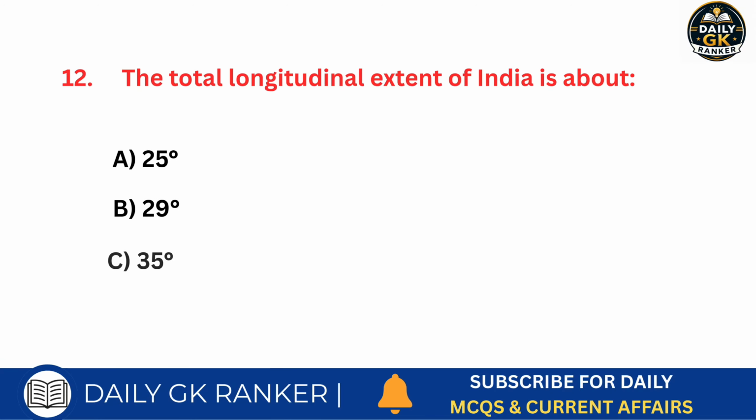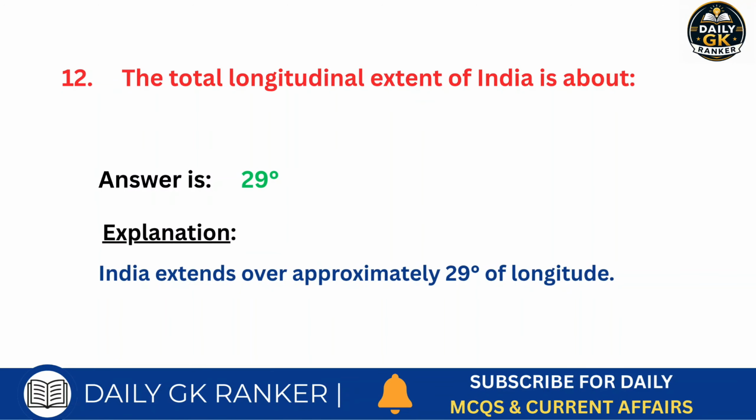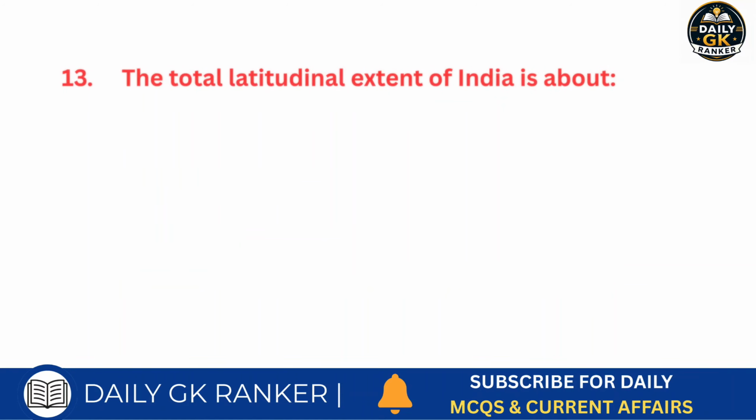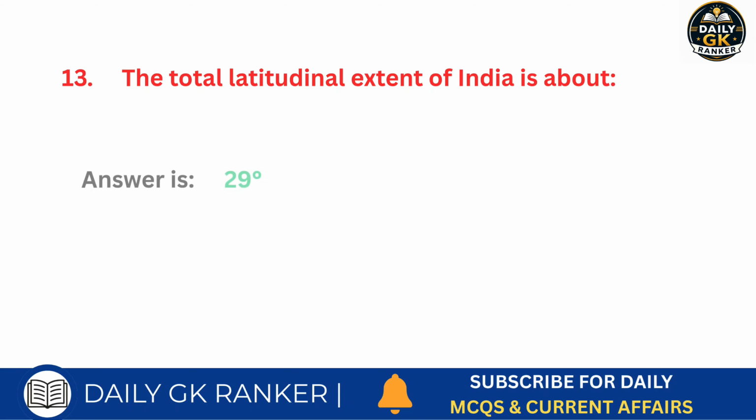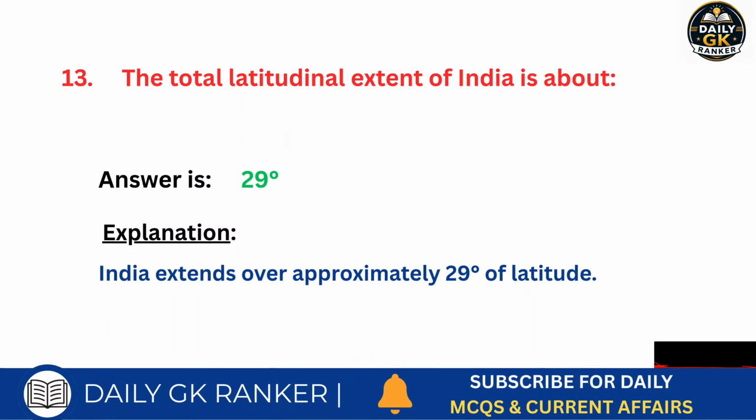The total longitudinal extent of India is about. Answer is 29 degrees. The total latitudinal extent of India is about. Answer is 29 degrees.